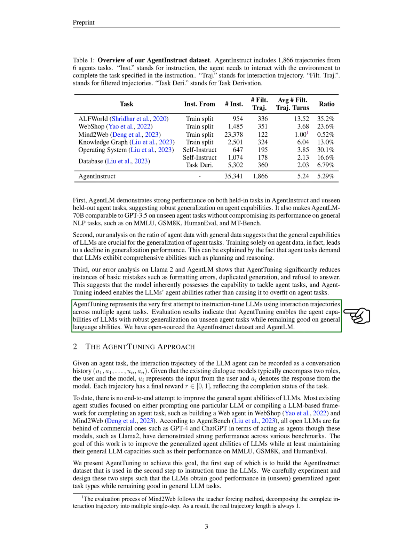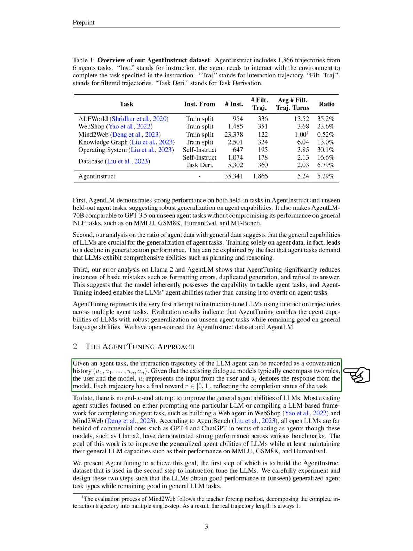Agent tuning is the first attempt to instruction tune LLMs using interaction trajectories across multiple agent tasks. Evaluation results indicate that agent tuning enables the agent capabilities of LLMs with robust generalization on unseen agent tasks while remaining good on general language abilities. We have open-sourced the AgentInstruct dataset and AgentLM.